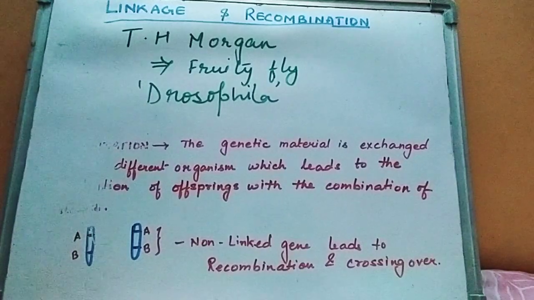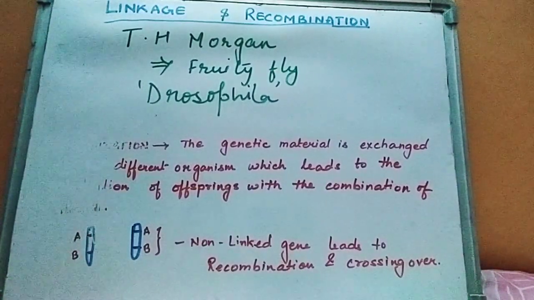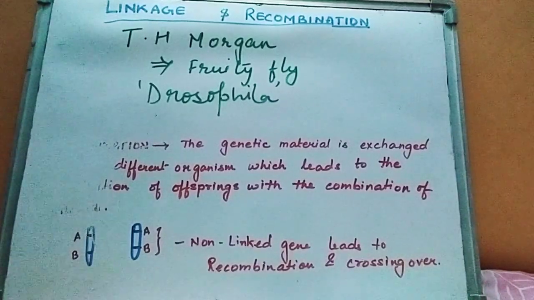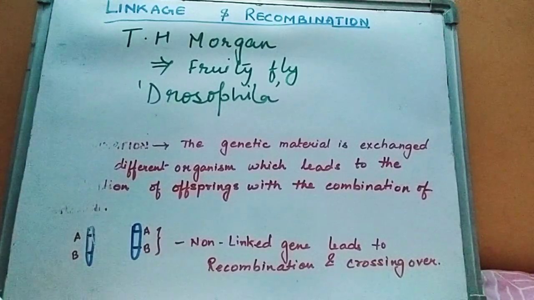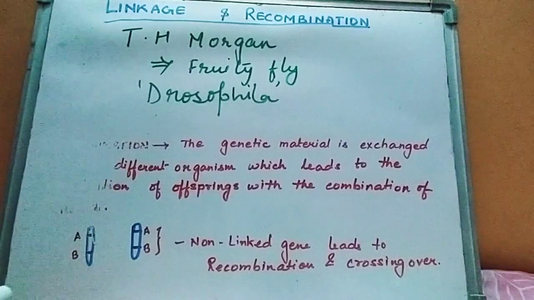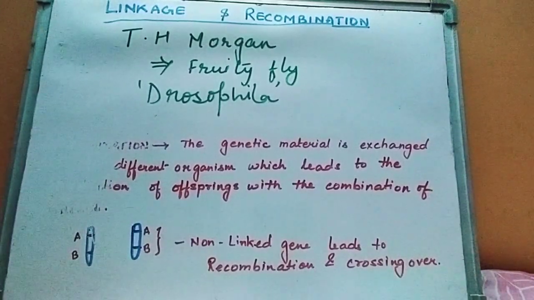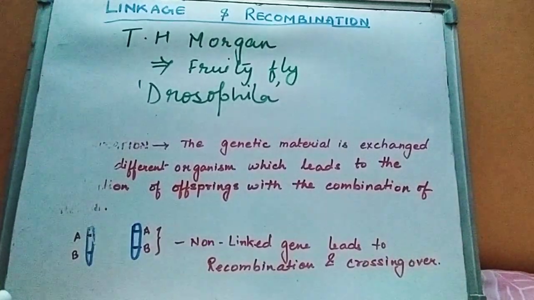And then he further crossed a heterozygous red-eyed female with a white-eyed male. It gave a ratio of 1:1:1:1, that is, the progeny were 1 white-eyed female, 1 red-eyed female, 1 white-eyed male, and 1 red-eyed male. This made Morgan think about the linkage between the traits and the sex chromosome.